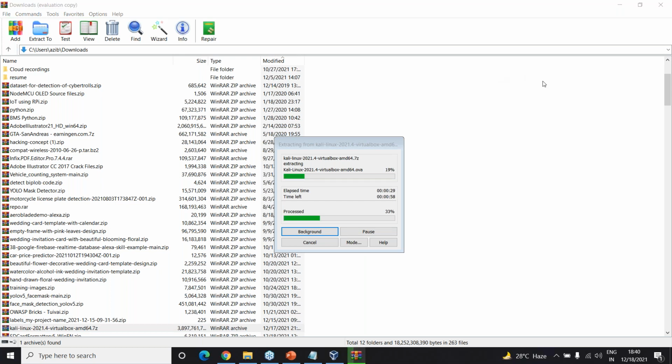And so quickly, I want you all also to do this: extract this .ova file, and then use that file to open. Just double click on this .ova file, and then it should open it up in VirtualBox, right? And then it automatically starts its installation, right? So quickly, we will just do that step.